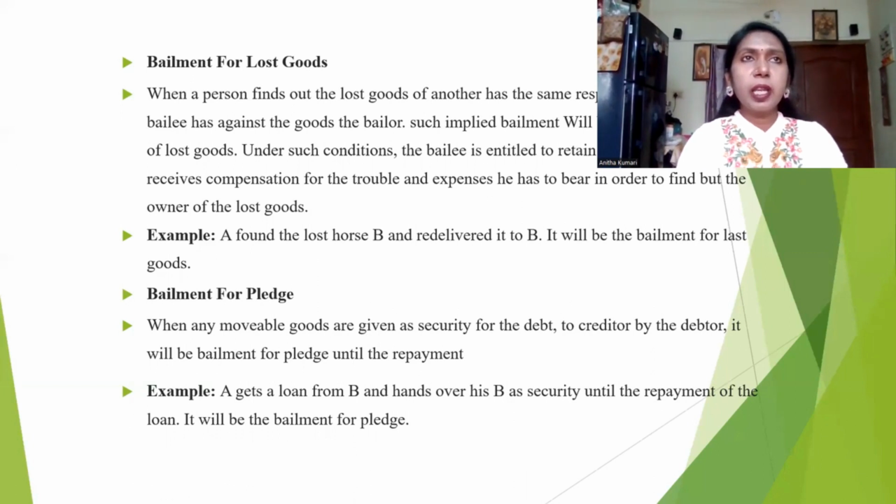Do you understand? For example, sometimes we used to see in the newspaper, right? I lost this goods, I lost my property. If somebody brings it, I will reward them. That is called bailment for loss.